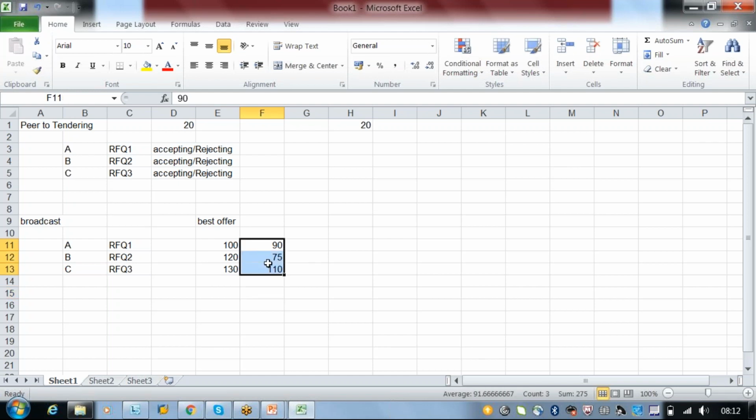Maybe I will just put it like this. So this is the RFQ we sent, and this is the offer we got. So in this, what is the best offer? 100 will be the best. Yes, it will be accepted.